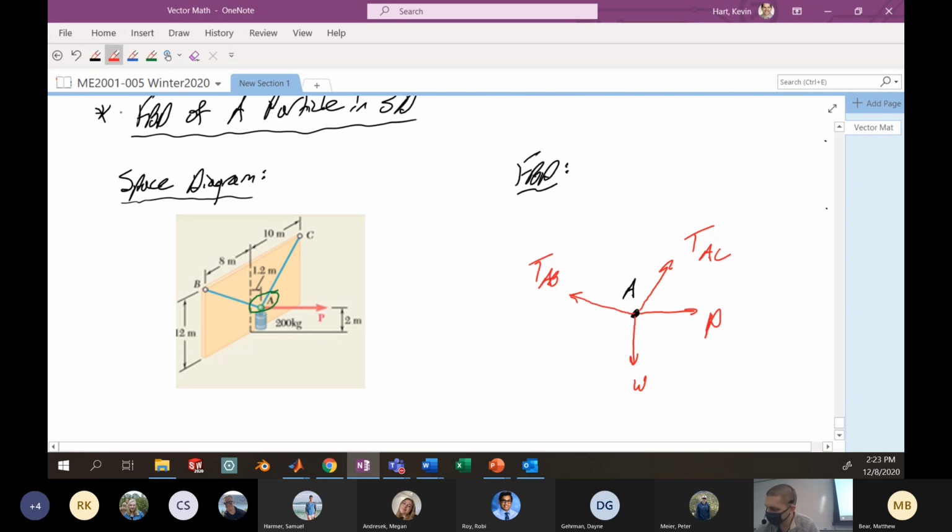It may help, if you're working in three dimensions, to plop a three-dimensional coordinate system on here so people understand that you're working in 3D, because without this, it might not be as apparent. So here's an X, Y, Z, and I think this makes things a little bit clearer. All right, so this would be a good representation of the free body diagram in 3 dimensions. And we're going to do some analysis on figures that look like this at the back end of this week.